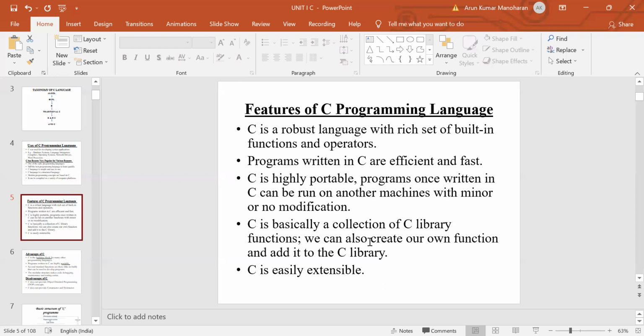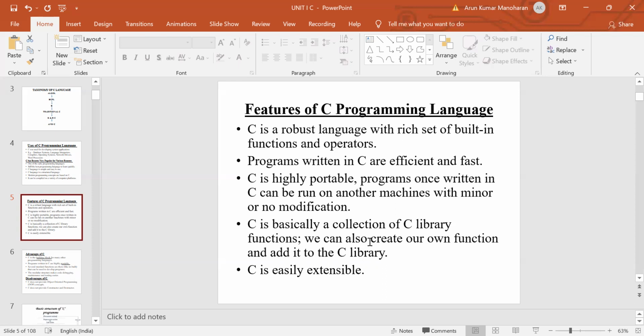Portable means easily movable. Programs once written in C can be run on another machine without any modifications or changes. C is basically a collection of library functions. We can create our own library function and add it to the C library. So C is easily extensible. Extensible means easily expandable. So these are the features.